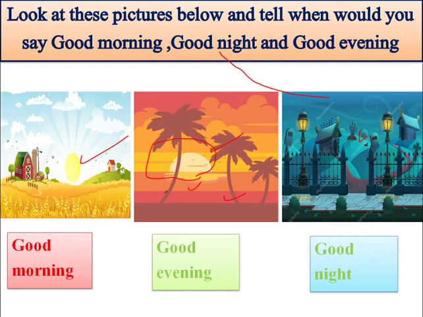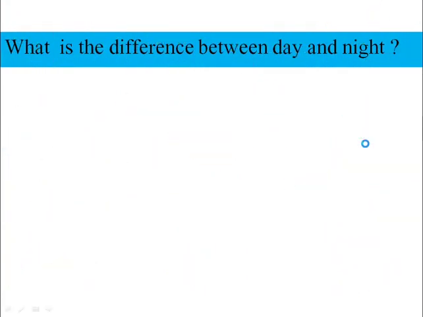I have another exercise for you, dear students. Tell me, what is the difference between day and night? Tell me, what do you see around you during the day and night? We see a lot of things during the day.